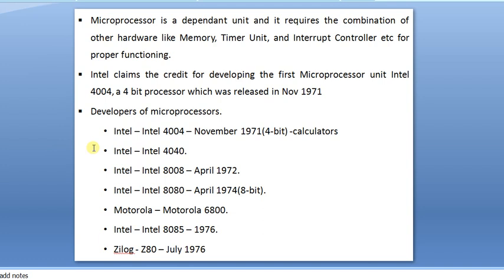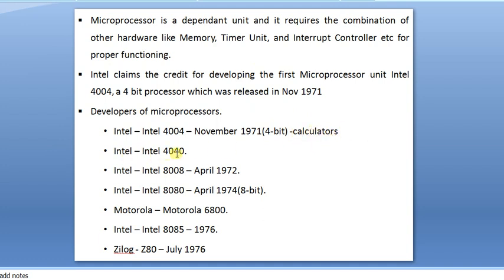Now, Intel started in 1971. What is the Intel chip number? Intel 4004, which is a 4-bit processor released in 1971. This was used for calculators.